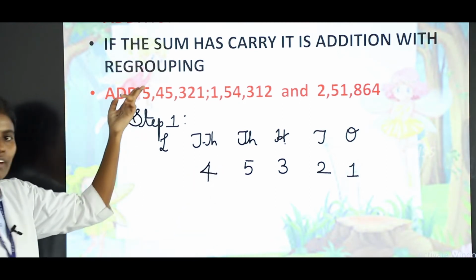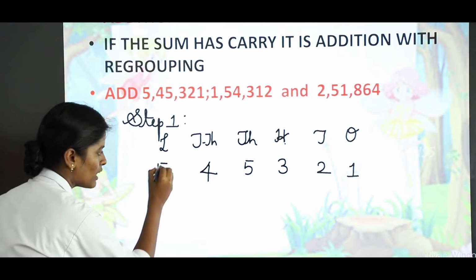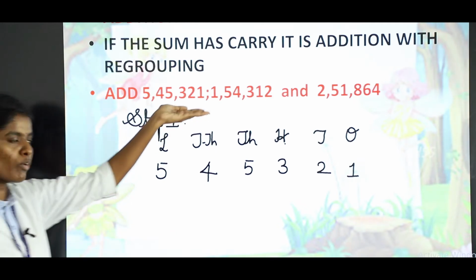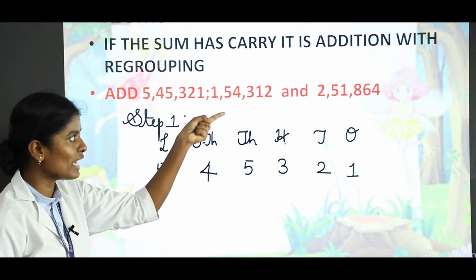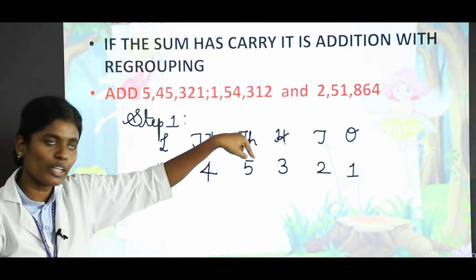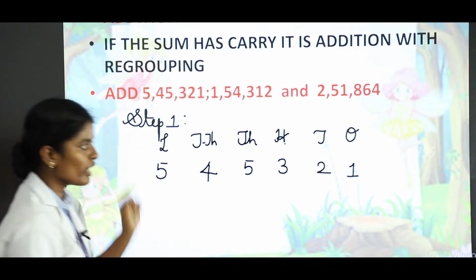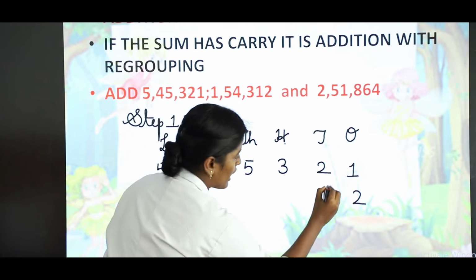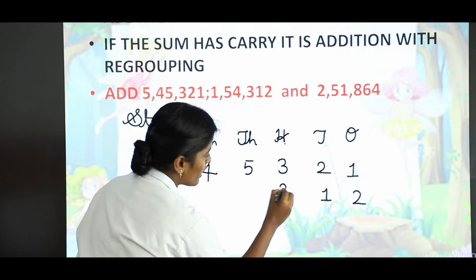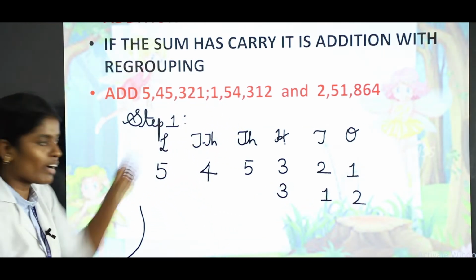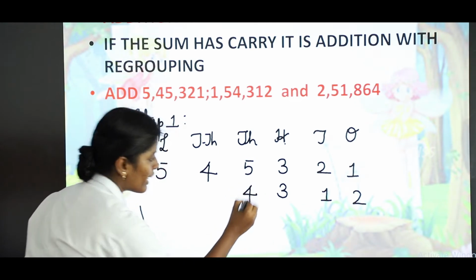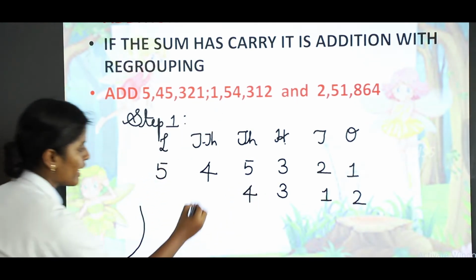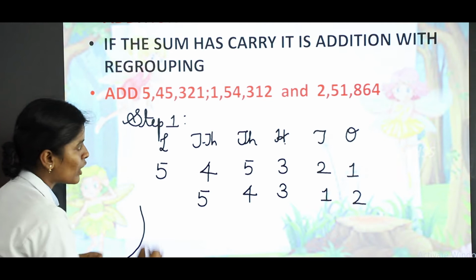And the lakh place value is 5. Take the second number, 1,54,312. What is the ones place value here? 2. The tens place value is 1. The hundreds place value is 3. The thousands place value is 4. The ten thousands place value is 5. And finally the lakh place value is 1.